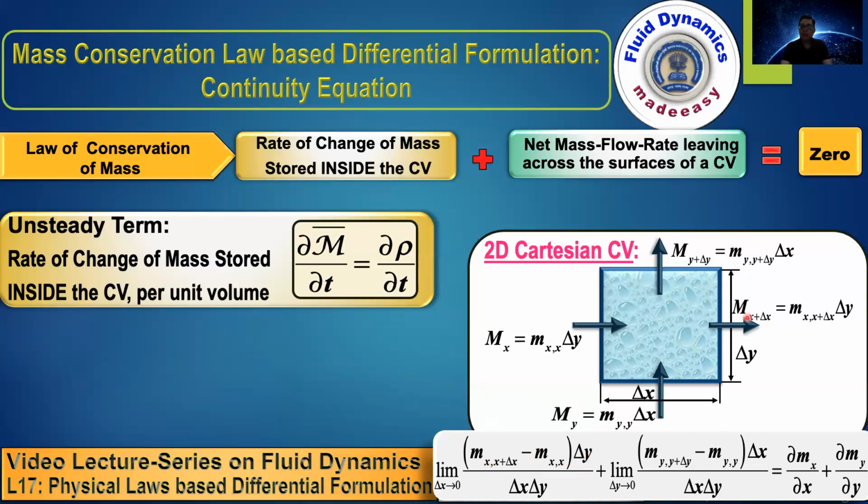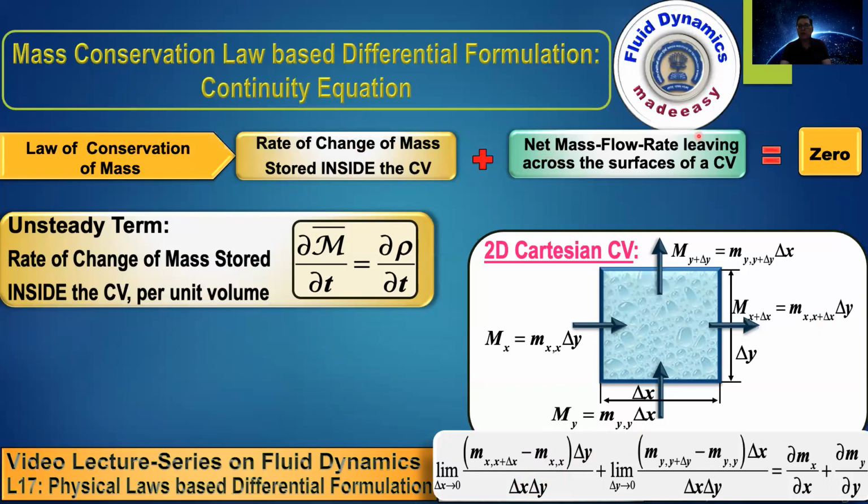Now you have got mass flow rate as a product of mass flux into surface area, but to get a derivative term, you need to divide it by volume. Then only the surface area divided by volume gives you a length scale in the denominator, and you take the limit of that length scale and you get a derivative. So here it was rate of change of mass stored inside the control volume. Here we have divided by the volume. This also we will divide by volume.